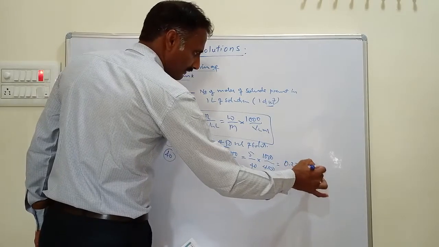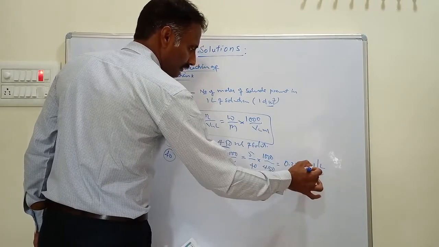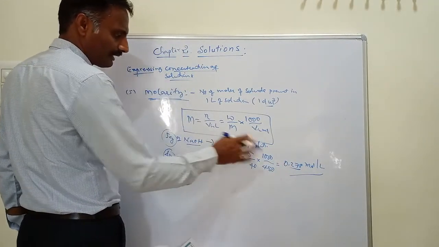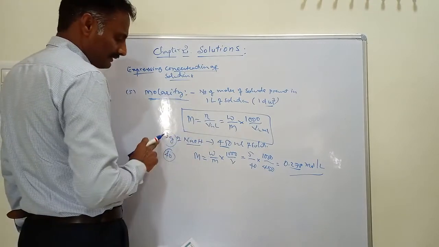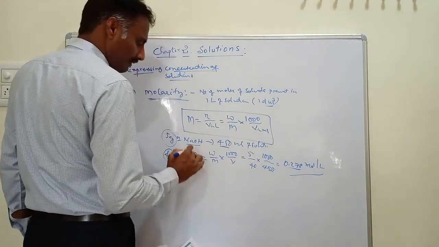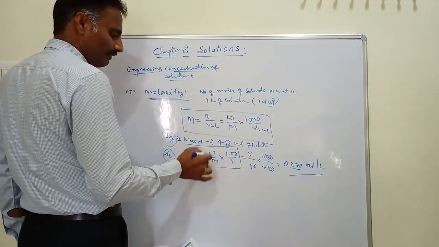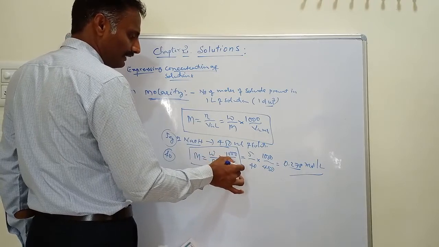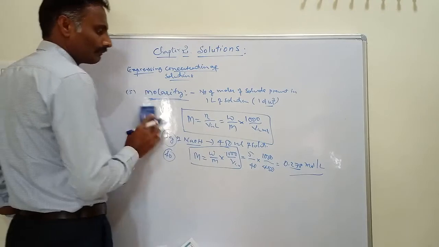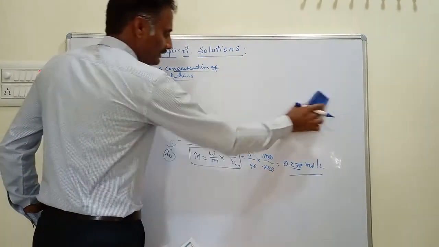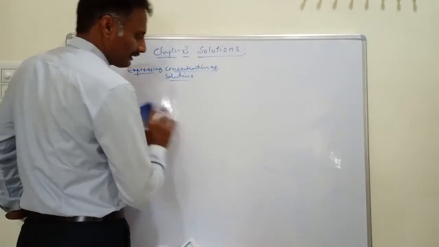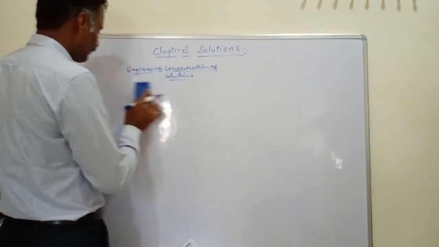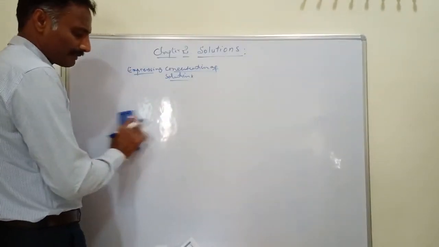0.278 mole per liter. This is the molarity of NaOH dissolved in 450 ml of solution. This is how we do calculations based on molarity. The formula is molarity equals weight by molar mass into 1000 by volume, where volume is in milliliters or cubic centimeters. Molarity is temperature dependent, since the volume of solution depends on temperature. As temperature varies, volume also varies. That's why molarity is temperature dependent.